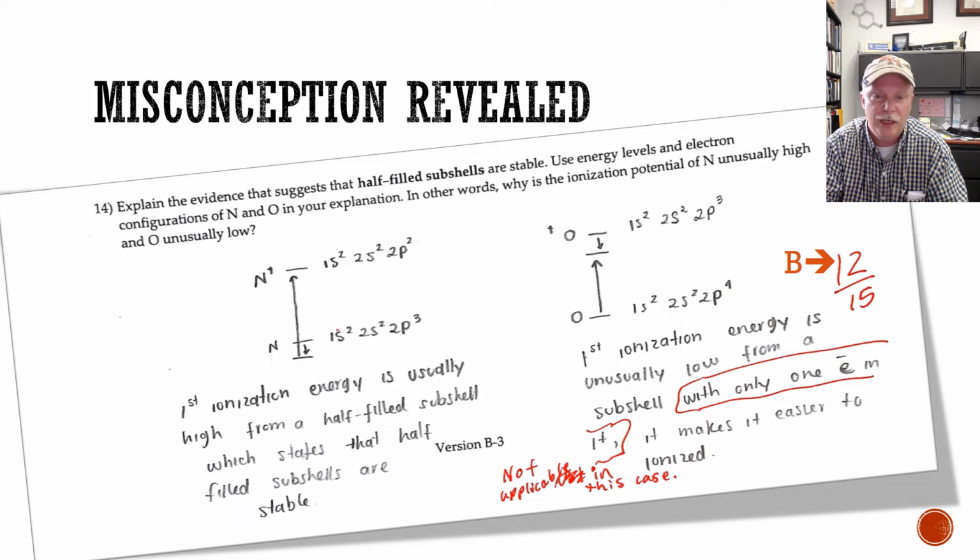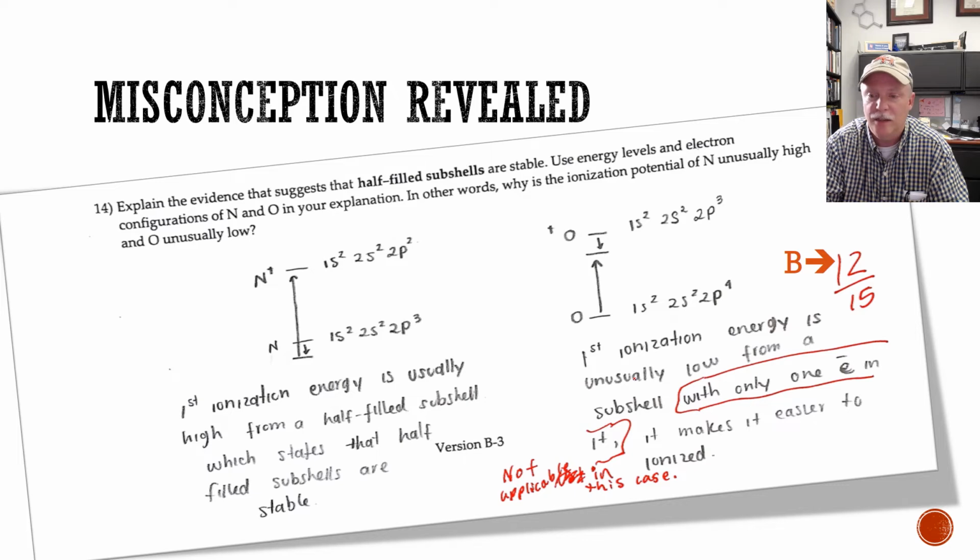So in the nitrogen case, the neutral atom has a half-filled subshell, 2p3, and this is unusually stable, so that creates a larger than expected ionization potential to the nitrogen cation. Whereas in oxygen, it's the cation that has the half-filled subshell, so that energy level is stabilized a little bit, and you see a smaller than expected ionization potential for the oxygen. And so they don't really speak in here anywhere about the cations, and they make a misstatement here.